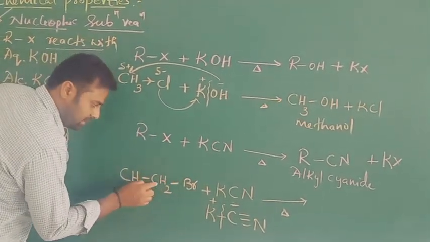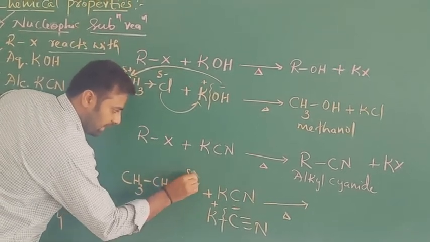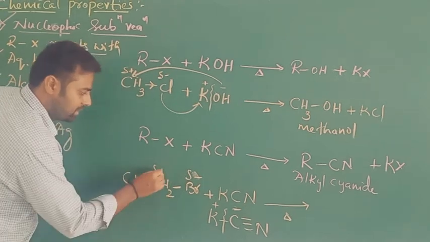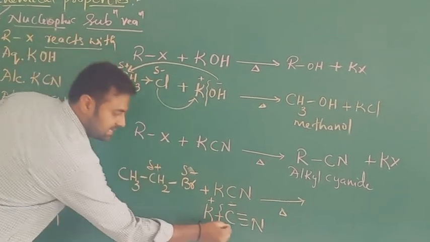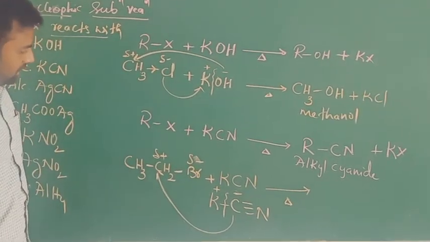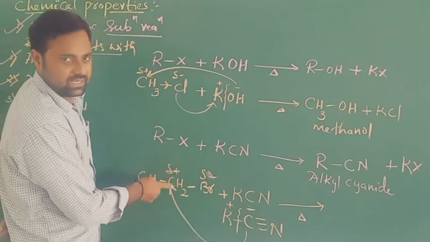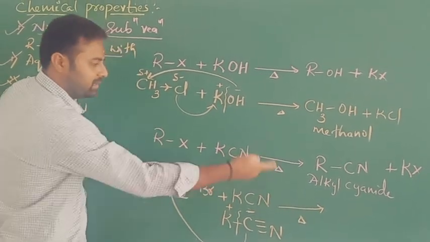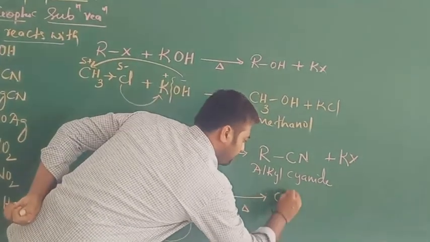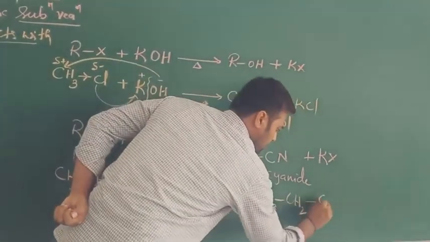And obviously, here in the C-Br bond, Br acquires partial negative charge, and this carbon acquires partial positive charge. This cyanide ion attacks this CH2 carbon, the positive charge center, the electrophilic center, and leads to the formation of the substituted product, that is CH3CH2CN.